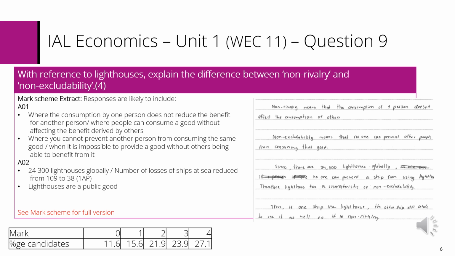If we look at the sample response taken from the principal examiner's report, we can see the first mark is awarded for understanding that non-rivalry means the consumption of one person does not affect the consumption of another. The second mark is for understanding that non-excludability is where people cannot be prevented from consuming. The third mark is for reference to the STEM and the number of lighthouses globally. The final mark is for illustrating with the example why ships cannot be excluded or there is not rivalry between ships.